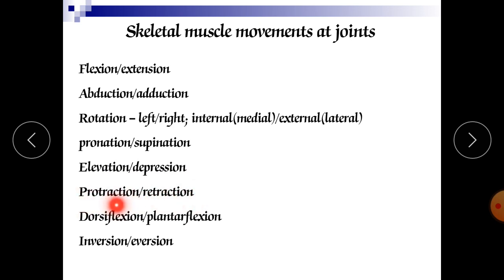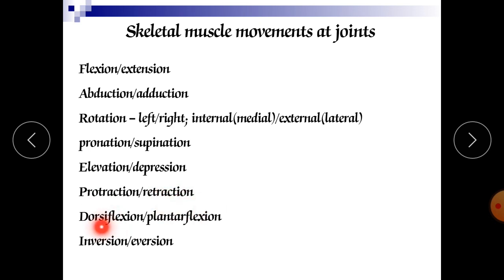Protraction is when we move any part of our body forward. When we move our jaw in the superior position, upward, it is called protraction. And when we move it downwards to the inferior position, it is called retraction.